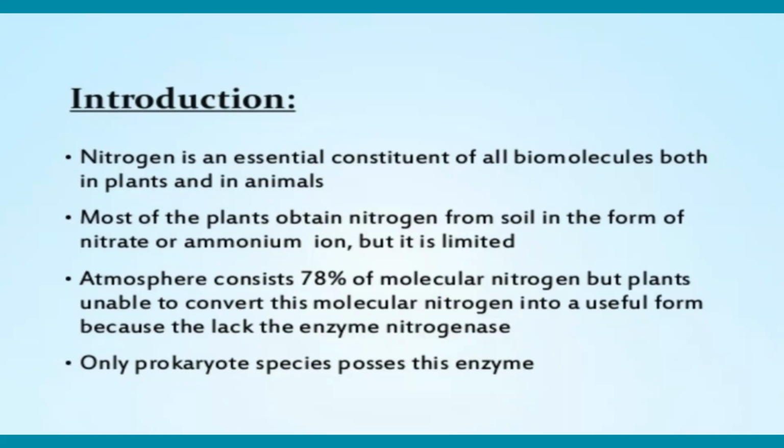This is because they lack the enzyme nitrogenase. Lacking the nitrogenase enzyme, plants are unable to take up molecular nitrogen, that is N2, which is available in the atmosphere at 78.8%. Only prokaryotic species possess this enzyme.